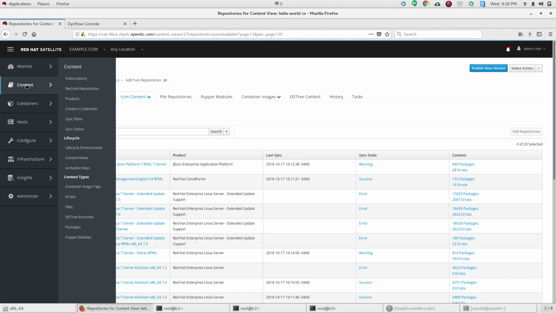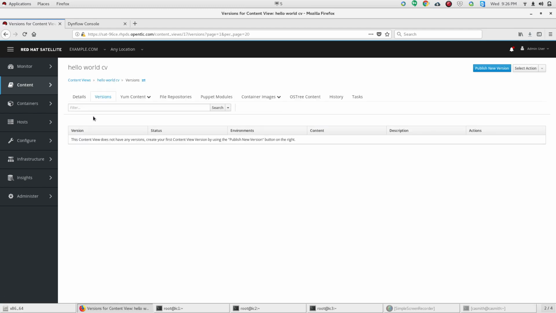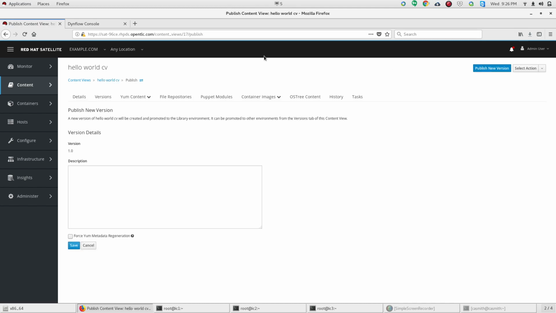Now we can create a composite content view, where we're going to combine the Hello World content view and the rel 7 content view, which was already here, and create a new content view with that. Okay, hold on. I think I needed to actually publish this.